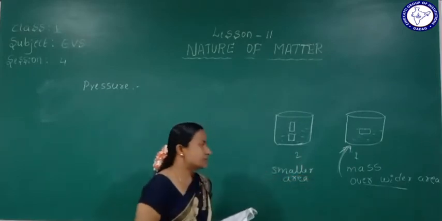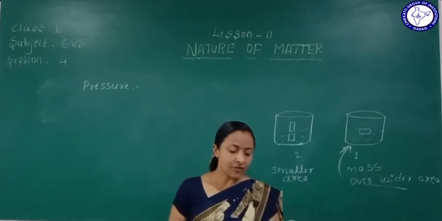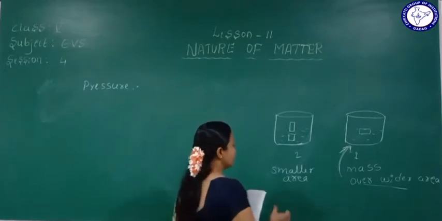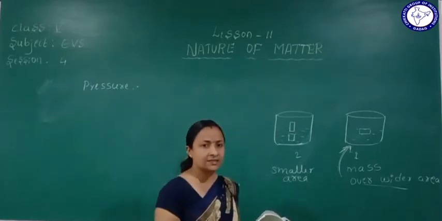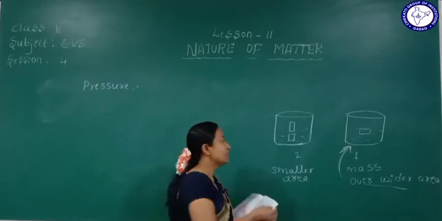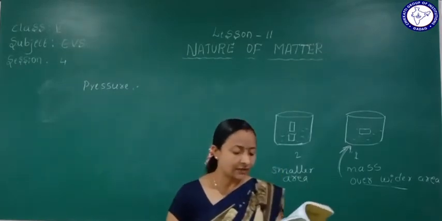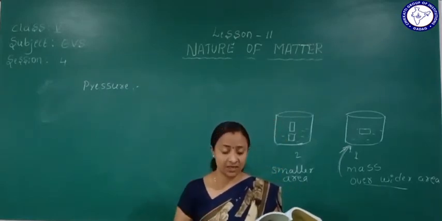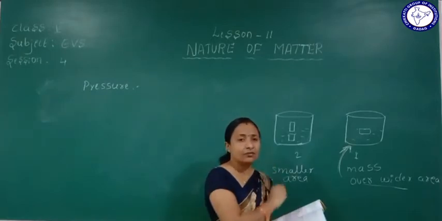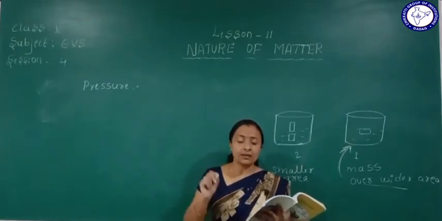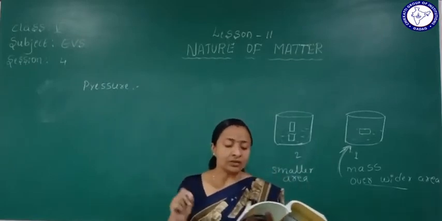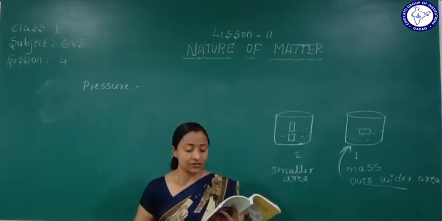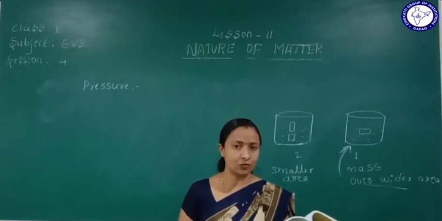The mass is over the smaller area, so the consequence depends upon the mass per unit area. With a smaller area, it is sinking. Therefore the consequence depends upon the mass per unit area, and that is why the other one is floating. This we can call pressure.